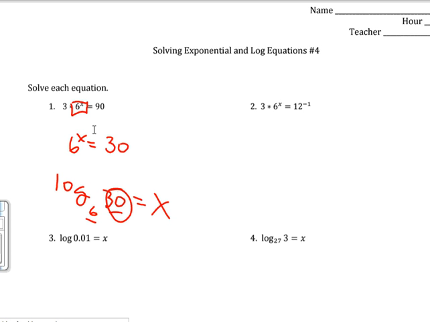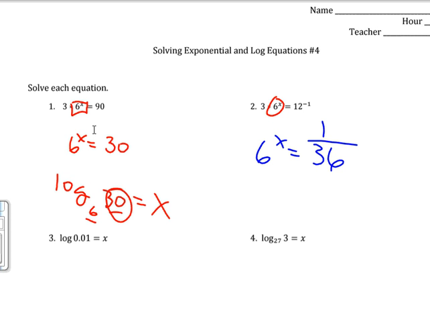All right, the next one. I'm going to divide out. These next few are painfully easy. Just have to get the clump alone here, divide by 3 on both sides. 12 to the negative 1 is 1/12. I hope you know that. And then when you divide by 3 on both sides, you'll have 1/12 divided by 3. And again, you'll have to be able to handle things like that, a fraction over a fraction. You just flip them over. That becomes 3 over 1, and you flip it and make it 1 over 3. So then that ends up 1 over 36. Okay, final answer. 6 to the x equals 30, or 1 over 36.